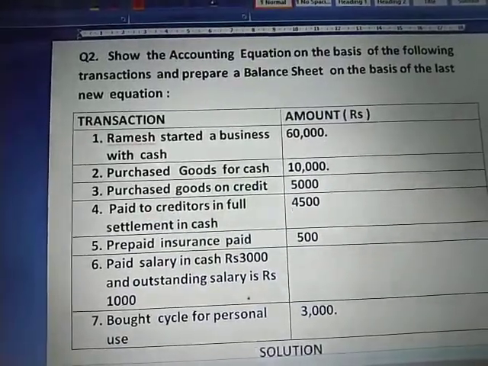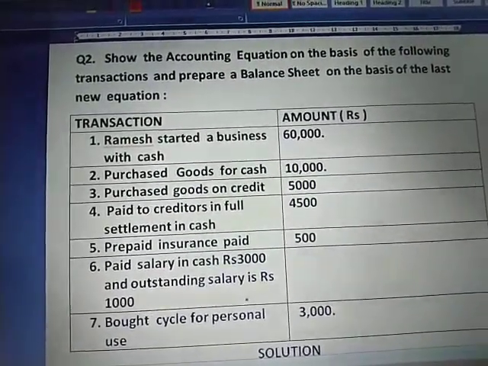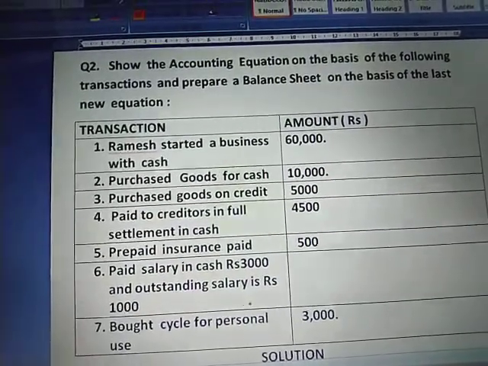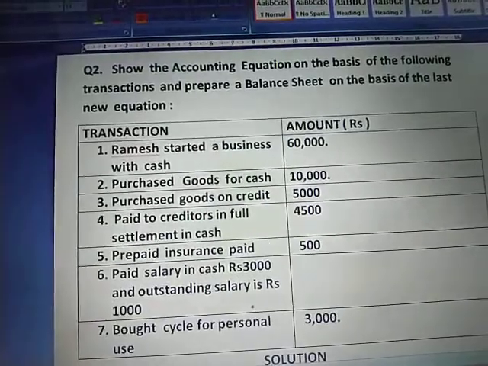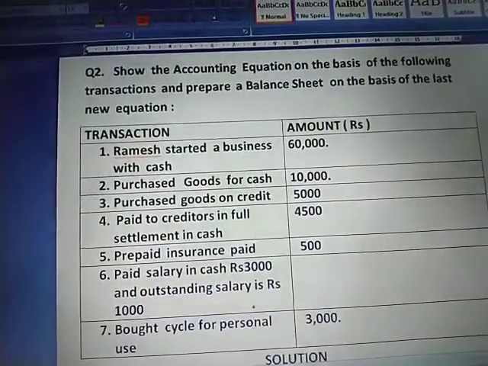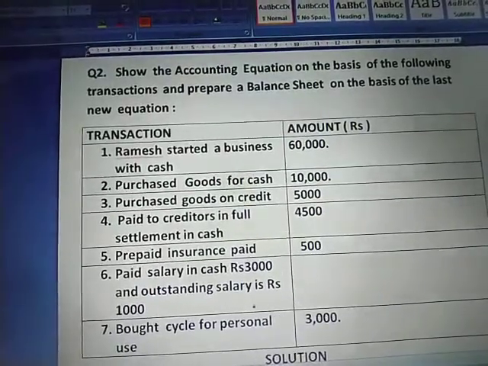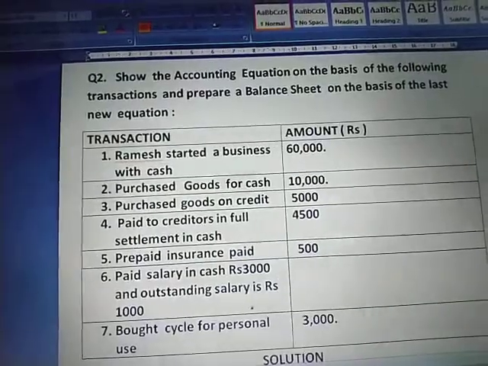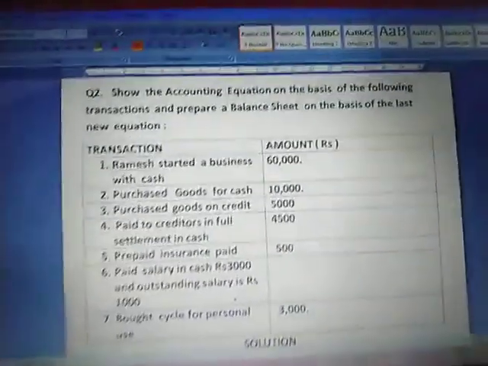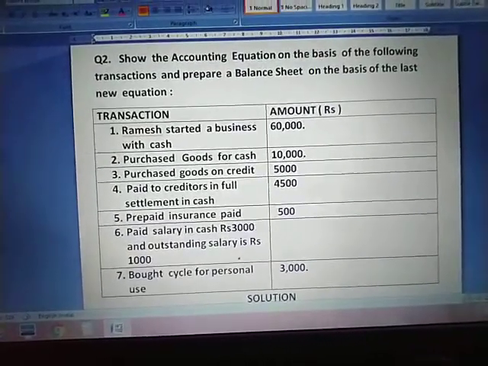Okay, next is prepaid insurance. Prepaid insurance means for the next year's insurance you have paid in the current year. Suppose insurance payment was due for next year, that is in 2021, for rupees 500, but due to some reason you have paid it in the current year, in 2020. So this becomes your prepaid insurance, and always remember prepaid insurance is your current asset.